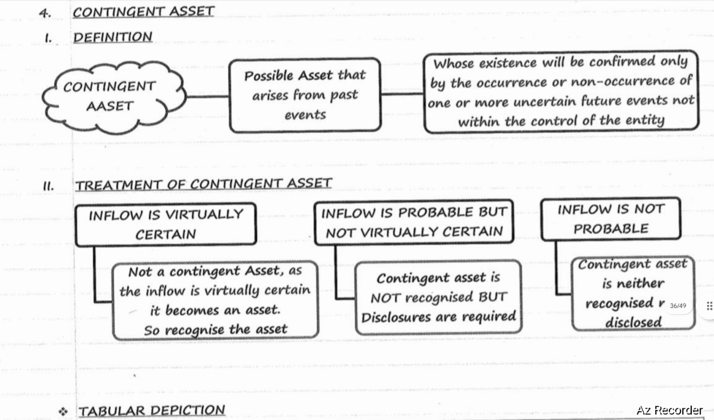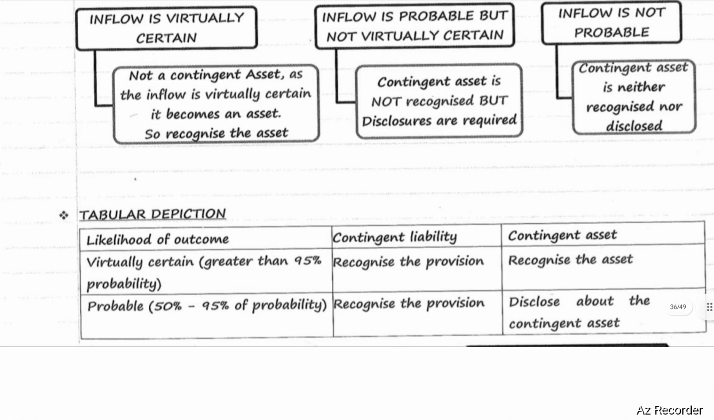Next, if the likelihood of outcome, likelihood meaning probability of outcome, is virtually certain, that is greater than 95% probability, in case of a contingent liability, recognize the provision. In case of a contingent asset, recognize the asset. If the likelihood of outcome is probable, that is 50% to 95% probability, for a contingent liability, recognize the provision. In case of a contingent asset, disclose the contingent asset.